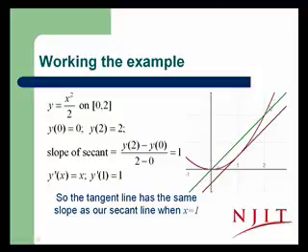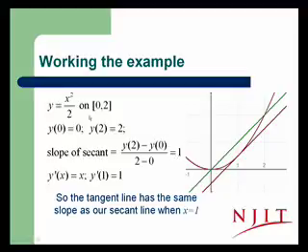Our curve is y equals 1/2 x squared, and we're considering x equals 0 to be a and x equals 2 to be b. So we note the slope of the secant line is (y(2) minus y(0)) over (2 minus 0), which in this case is 2 minus 0 over 2 minus 0, which is 1.